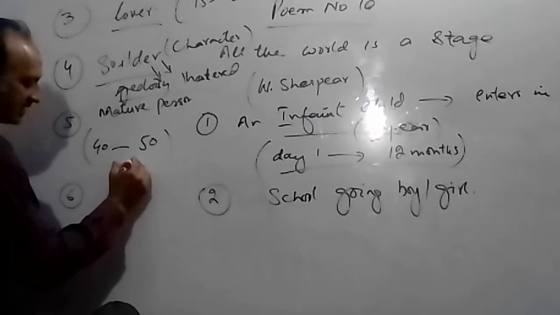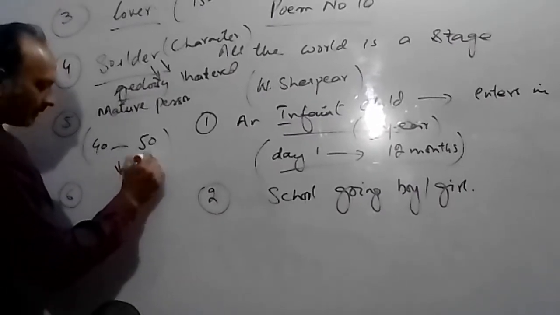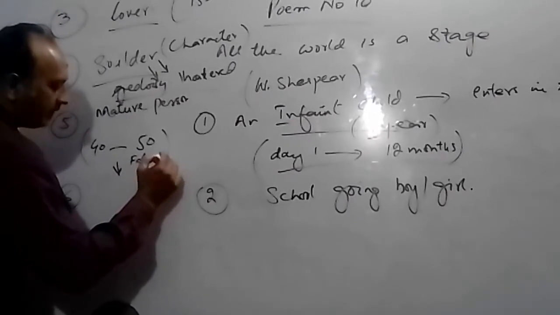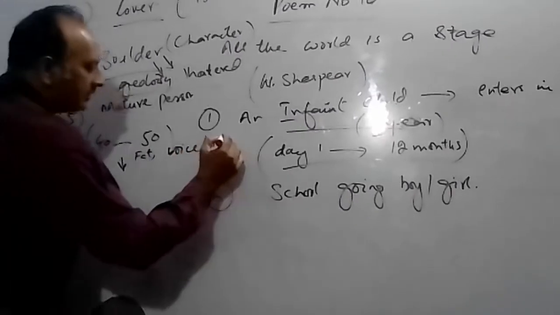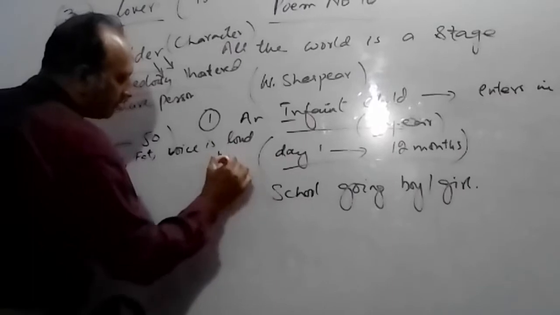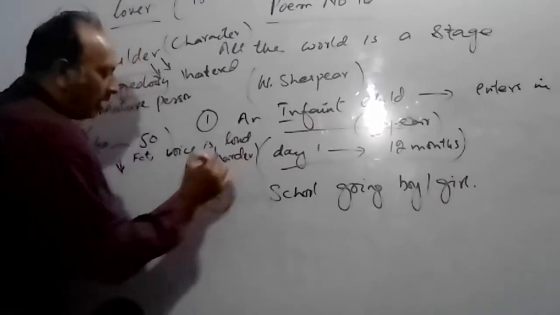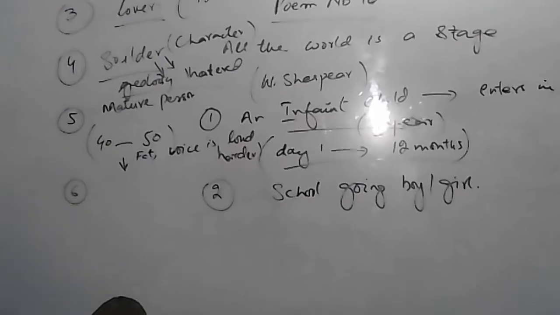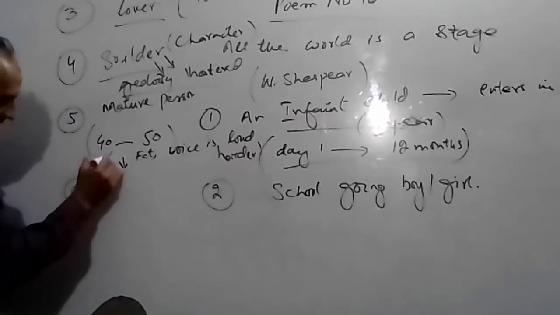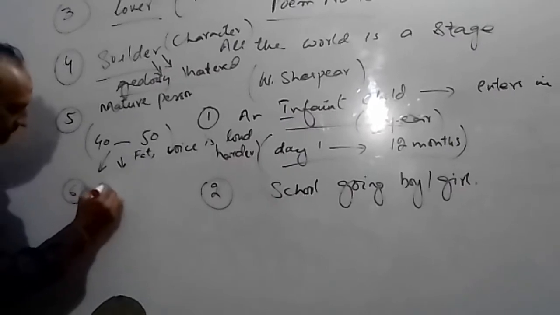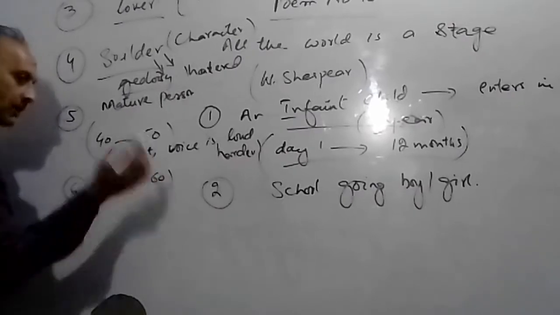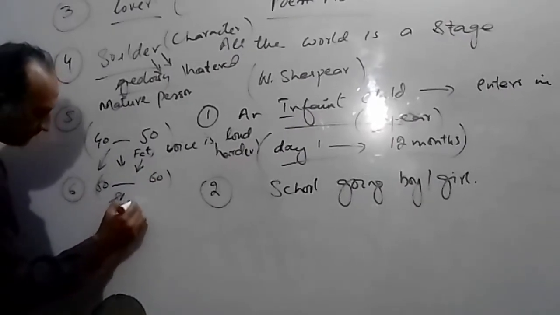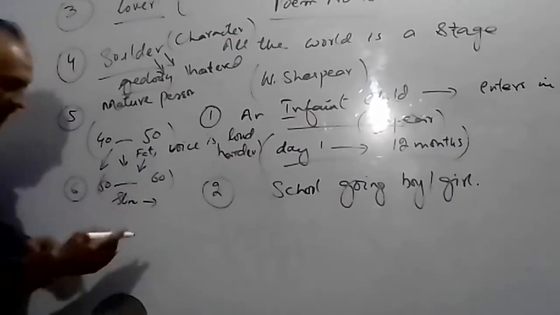Because in that age a person becomes fat, and obviously his voice is very hard, loud, commanding and overbearing. But as he turns to the age from 55 to just under 60, his fatness converts into slimness. His body becomes slim, and then he becomes very weak.